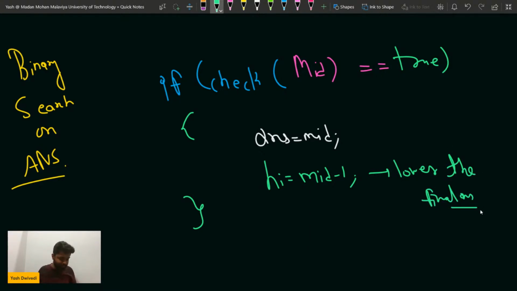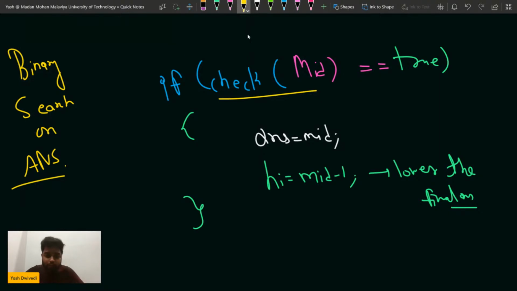Is that clear? Please write yes in the chat if you have an understanding of binary search on answer. We will talk about the check function also. You can write clear in the chat. Yes sir, it is completely understood, please keep going.